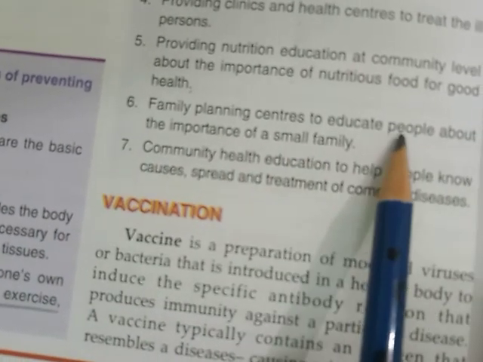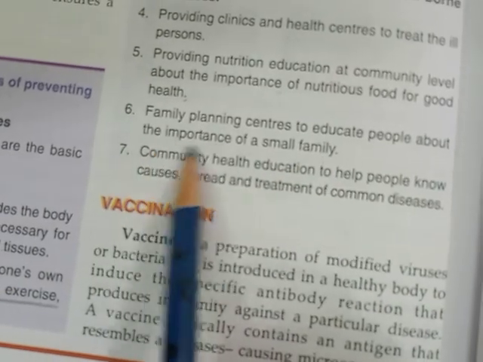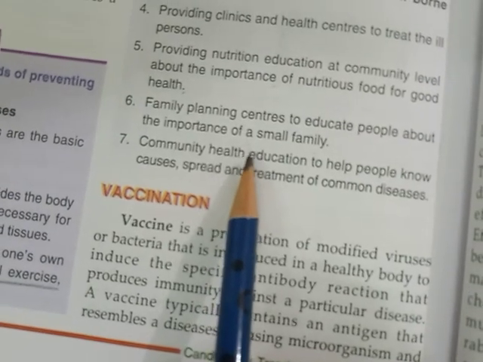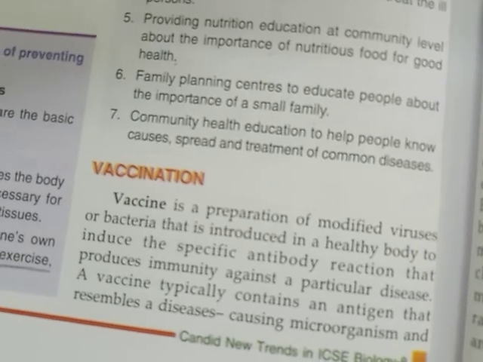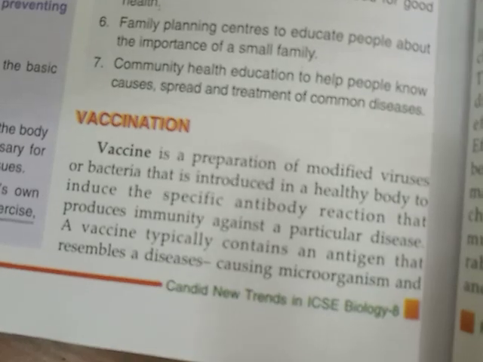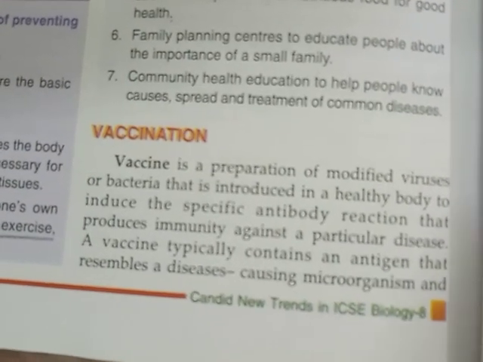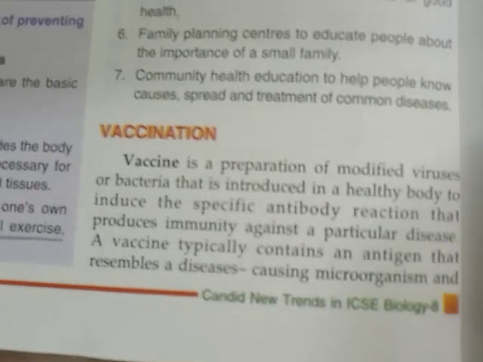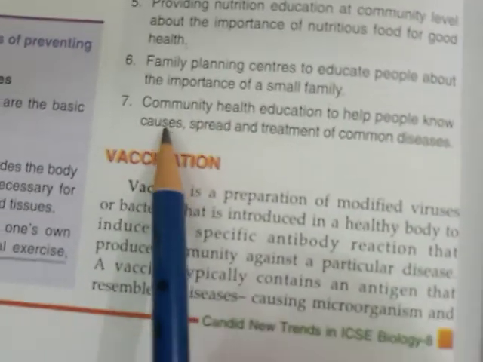Family planning centers to educate people about the importance of a small family. There should be family planning centers in the society or in the community, so that they may educate the people, or make the people aware about the importance of a small family. If the family is small, the parents can provide everything, good education to the children. They can provide better, nutritious food to the children. In this way, that center should be there in your society.